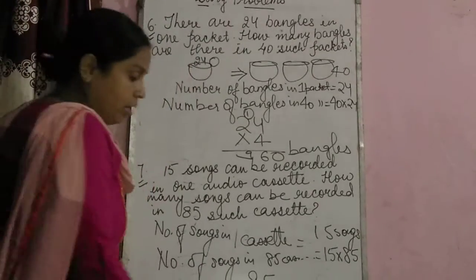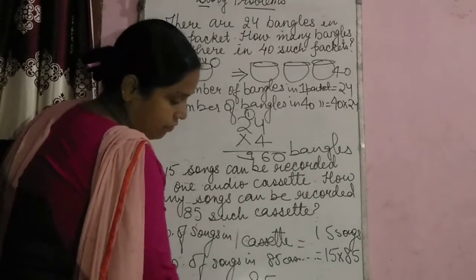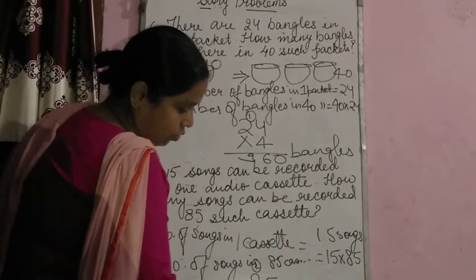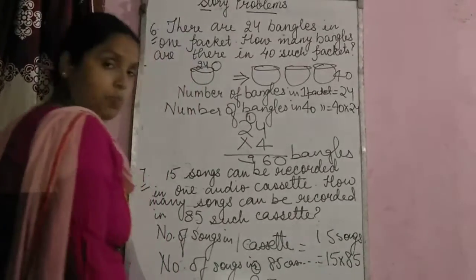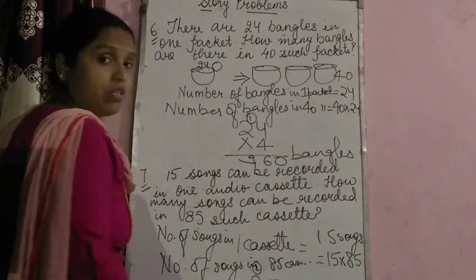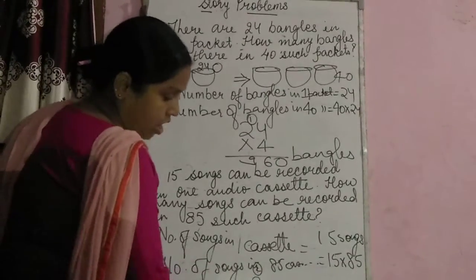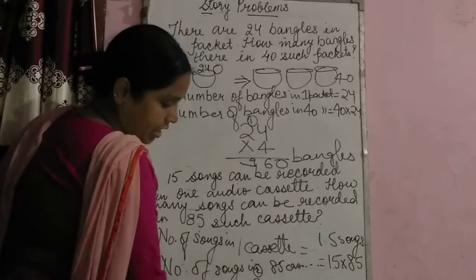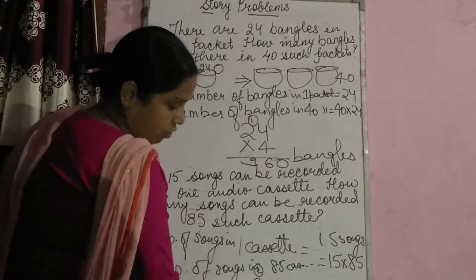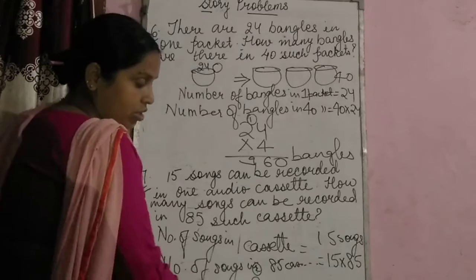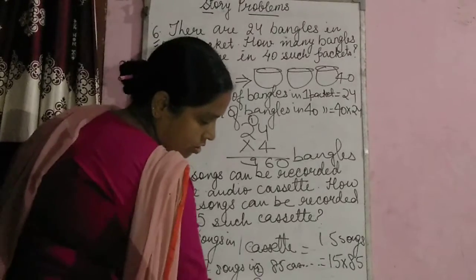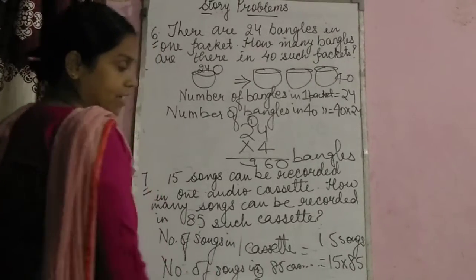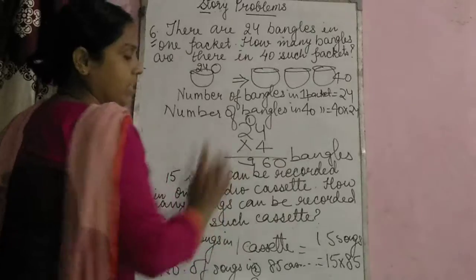Now arrange in column and solve. 5 times 5 is 25, 2 goes carry. 5 times 8 is 40, plus 2 is 42. Here I will have a space, so for that I am using a star. You can use a multiplication sign or a smiley, anything. Now next is your 1. 1 times 5 is 5, 1 times 8 is 8. Solve it and you will get your answer as 1275 songs. So your answer comes as 1275 songs can be recorded in 85 such cassettes.